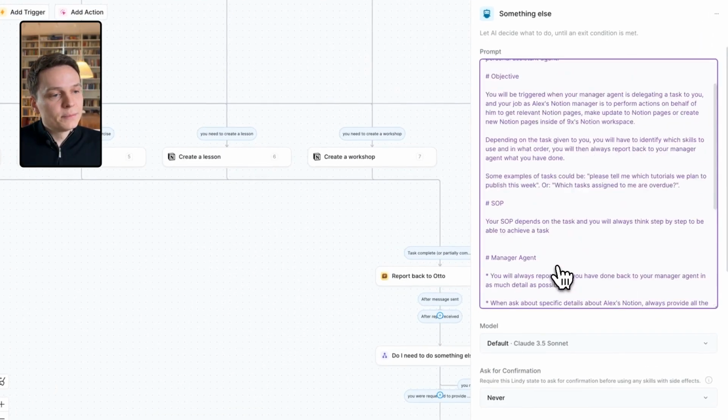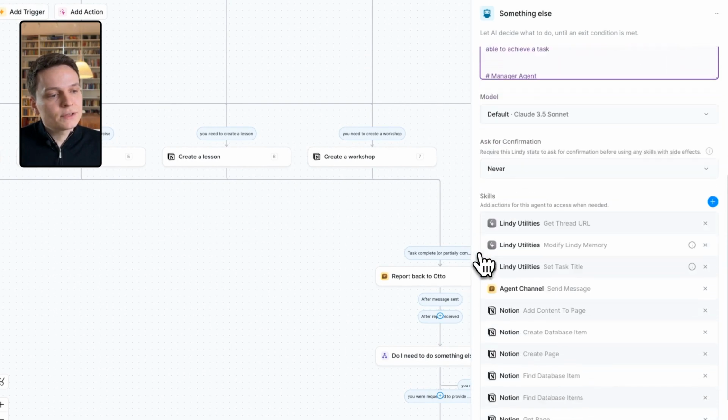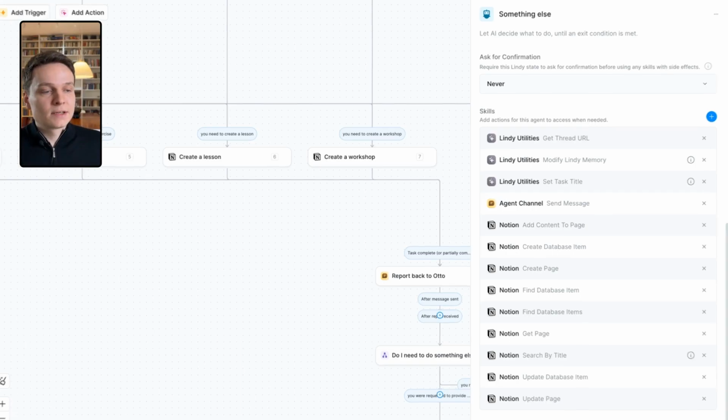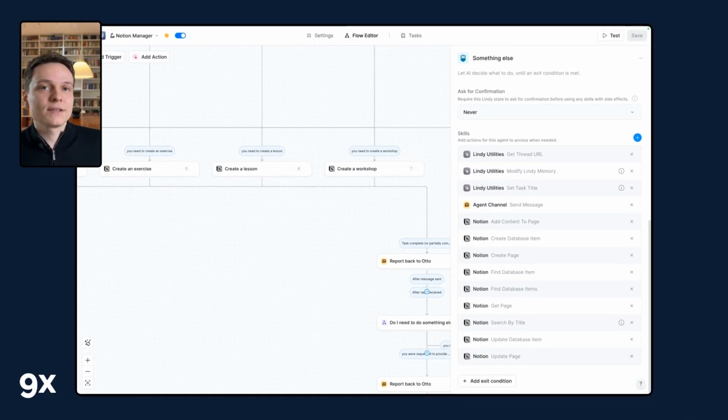If we look at the agent module itself, we have a set of instructions, and in terms of tools, this is what we have at the moment. So in the near future, all of this I think will be handled at agent level. I will be able to create pages, to create database items, to add content to a page. The reality right now is it's a bit difficult to grab the objects. We have a lot of errors on the API level. And the goal of Lindy is to give you tools that just work out of the box. Some of these integrations right now require us to fetch some information, and Lindy's not doing that yet. And so we're not really able to use all those tools yet.